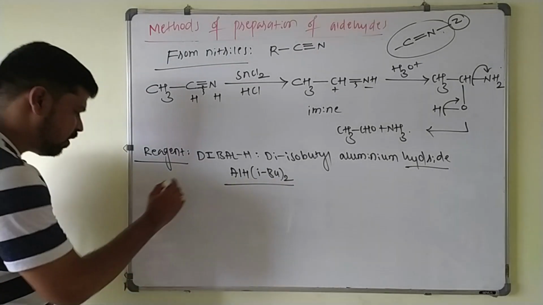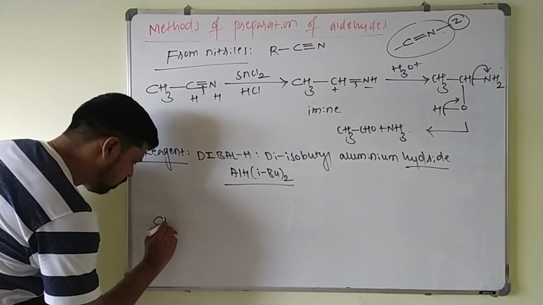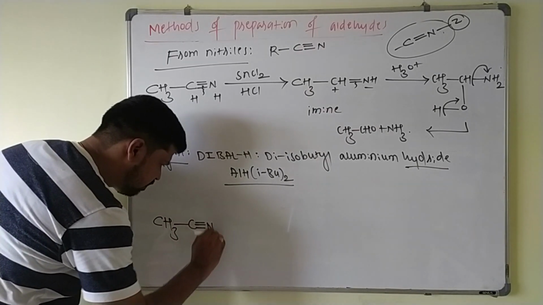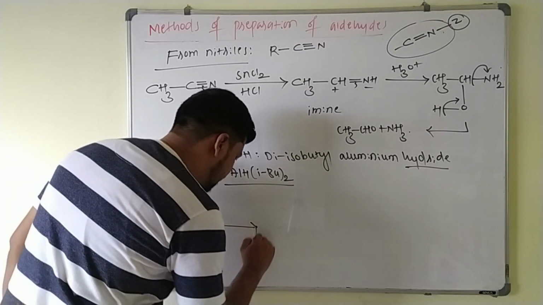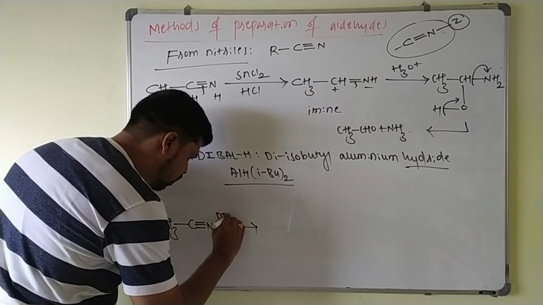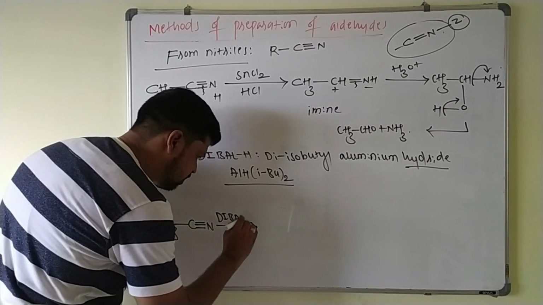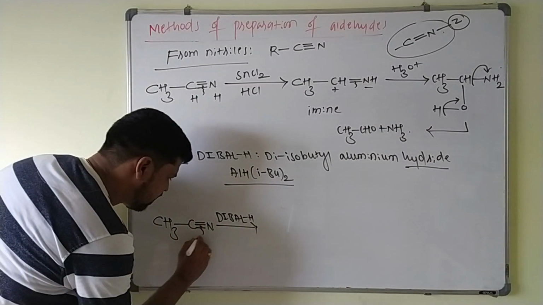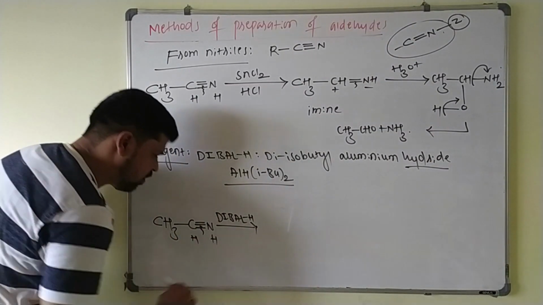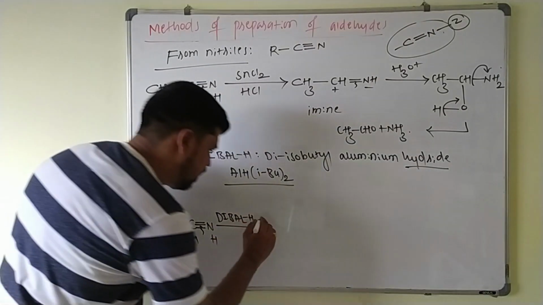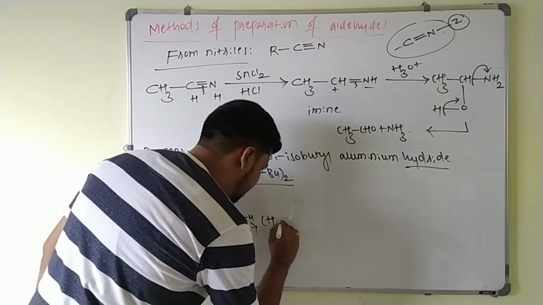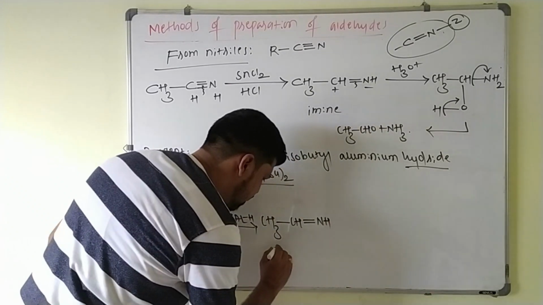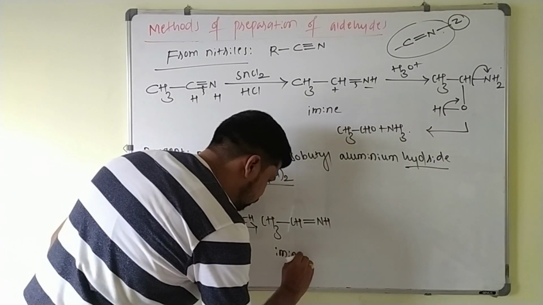So if I take CH3, C triple bond N, on treating with DIBAL-H, again you will get imines. Just break this pi bond, add hydrogen across the triple bond here. So you will get CH3, CH double bond NH, again an imine.